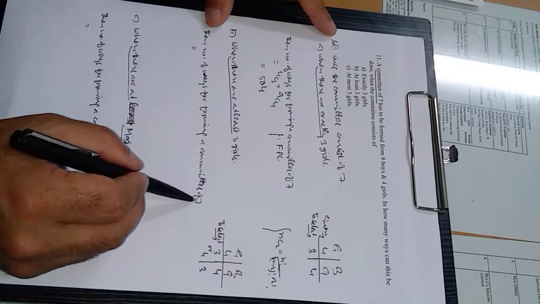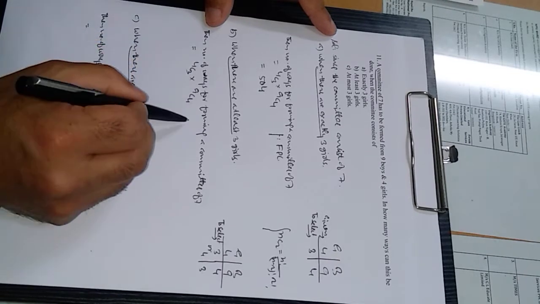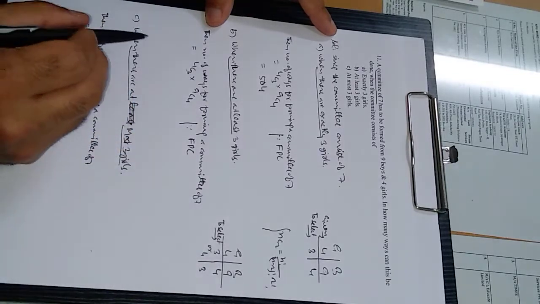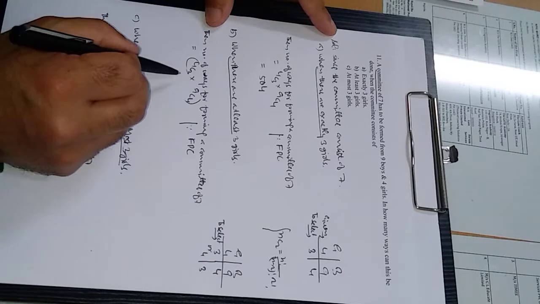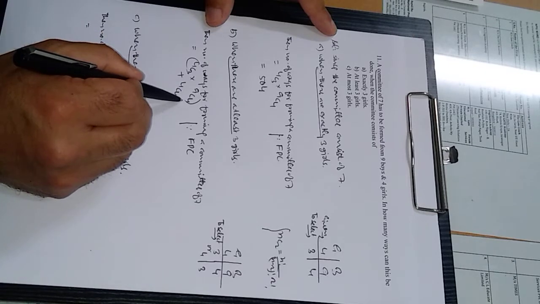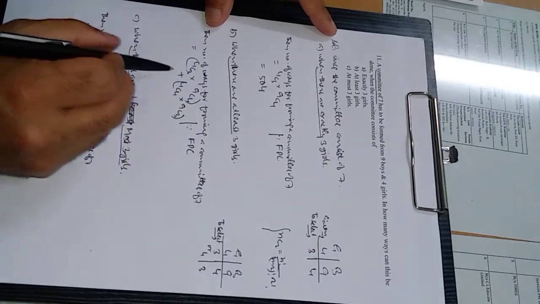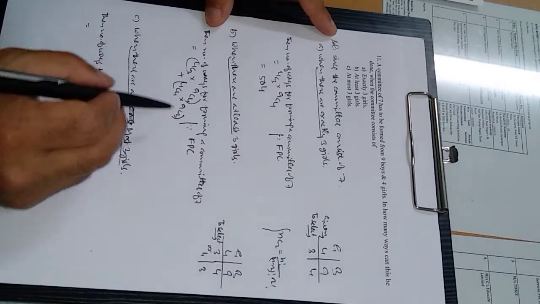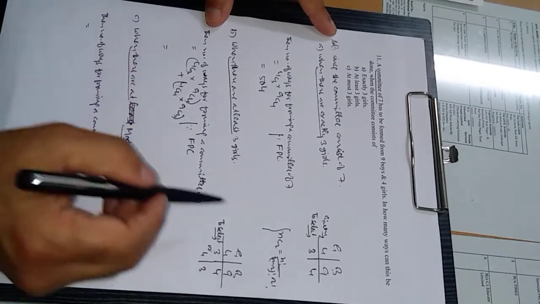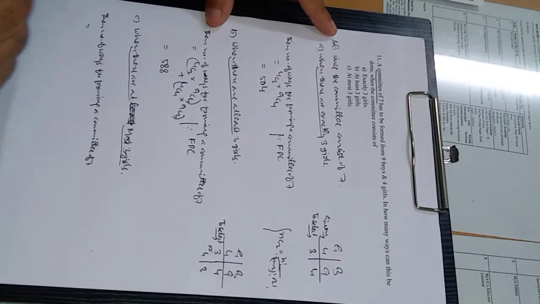So the number of ways for forming a committee of 7 is, out of 4 we are selecting 3 girls, into out of 9 we are selecting 4 boys. Again, multiplication is because of the fundamental principle of counting. We are multiplying these two operations, this is the first operation 4C3 into 9C4, and the second operation is, out of 4 we are selecting 4 girls, and out of 9 we are selecting 3 boys. And plus is because there is another choice, or means plus. Again, using this formula, on simplifying, this will come out to be 588.